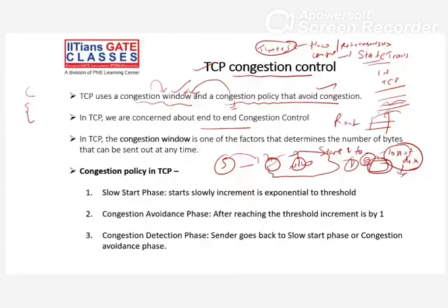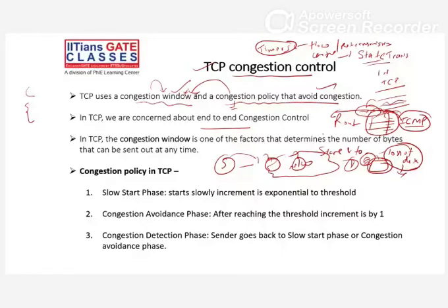So what we have to do here is use the ICMP protocol if there is congestion in the router. ICMP will go back to the source and tell it there is some congestion at this place, please stop sending more packets to the network.